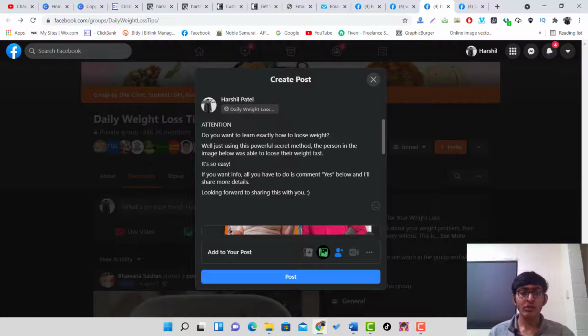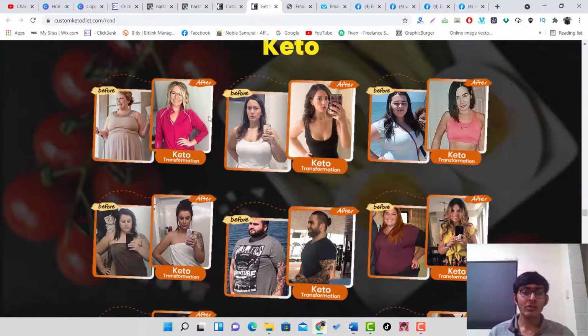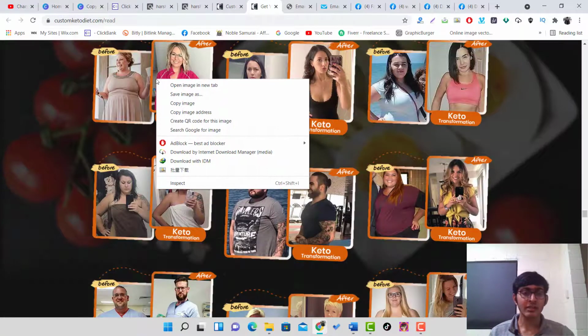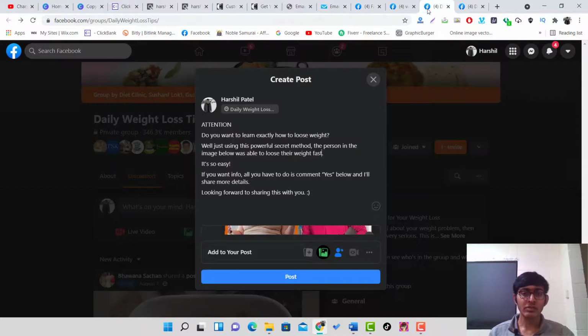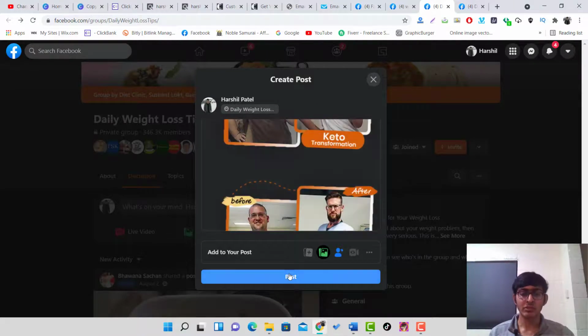Now where will you find the image? Just go to the sales page of the product, and here you can see they give a lot of images of the people, about the transformation. So you just click here and save the image to your PC. Then go to Facebook, add this image to this post and click post.